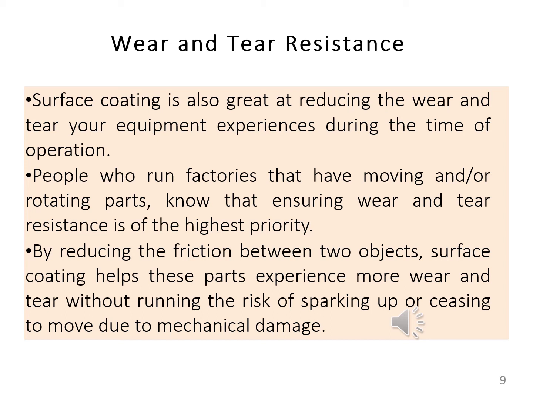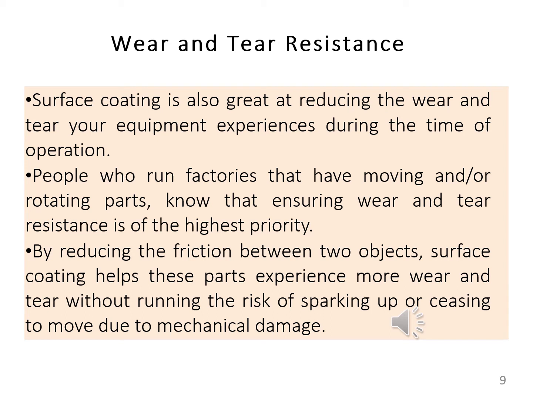So how can we protect the surface against wear and tear? We can provide wear and tear resistance by providing the surface coating to the objects, and we can reduce the friction between two objects.